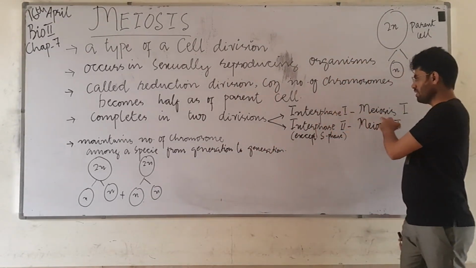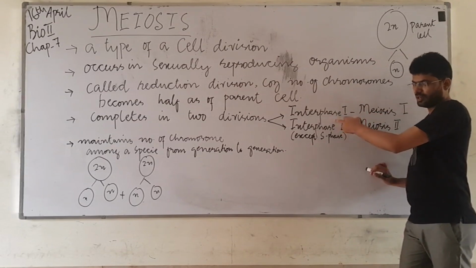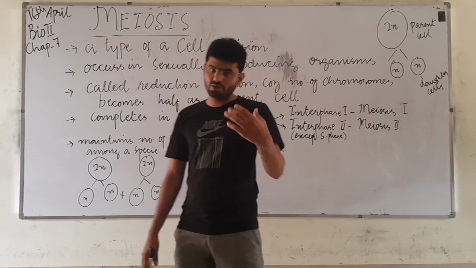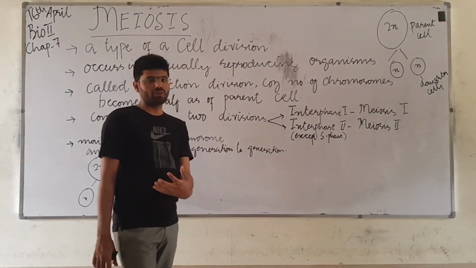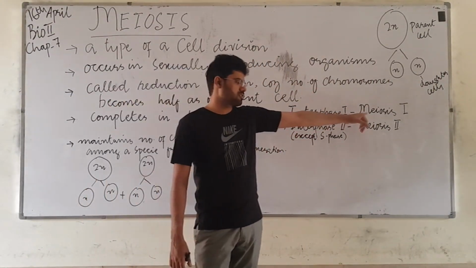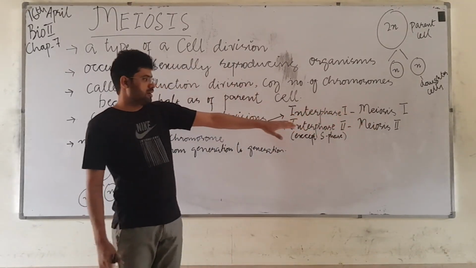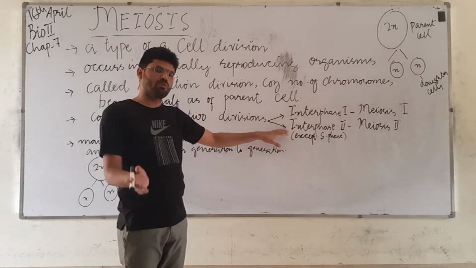So for meiosis 1, it will be called interphase 1. In interphase 1, there will be G1, S phase, G2 phase, and then prophase, metaphase, anaphase, and telophase.